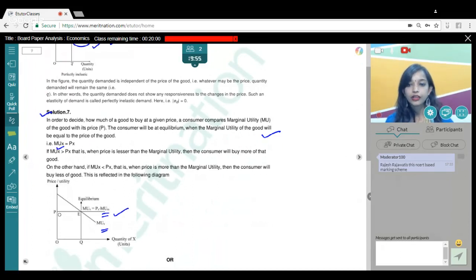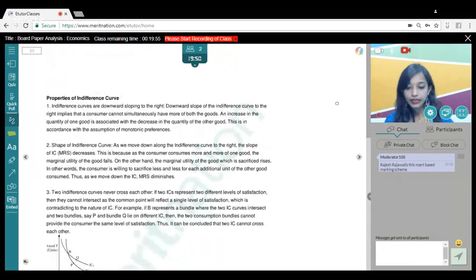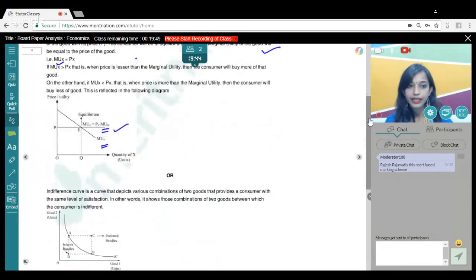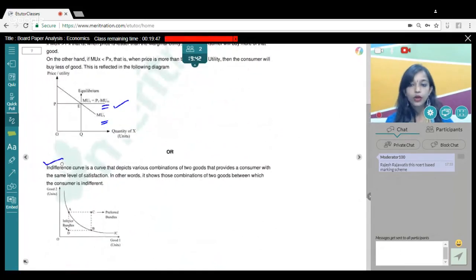So this is how you could have represented this particular question. The or part of this question, guys, was again pretty easy. A part of this particular question was on the last page. So the or part was, what is the indifference curve and its properties?